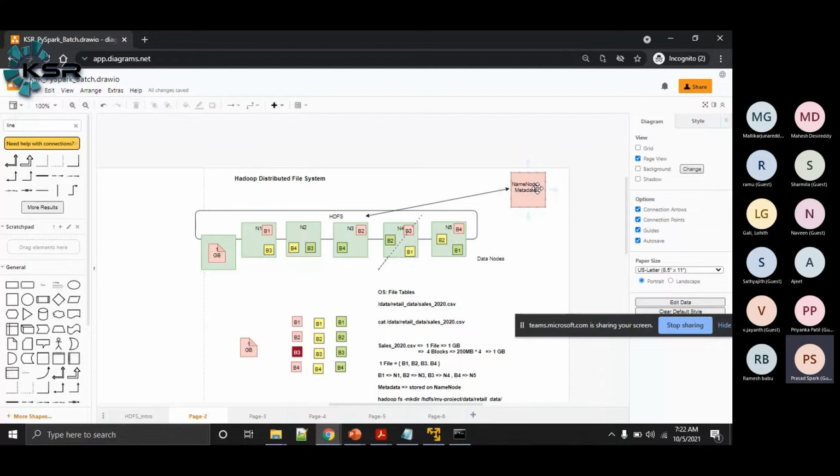Now there is no block report information coming from node 4 to the name node. But the name node has the information that node 4 is supposed to have blocks B1, B2 and B3. Since this node 4 information is not being received, the name node will now get to know that for block 1, block 2, block 3, I got only 2 replicas.